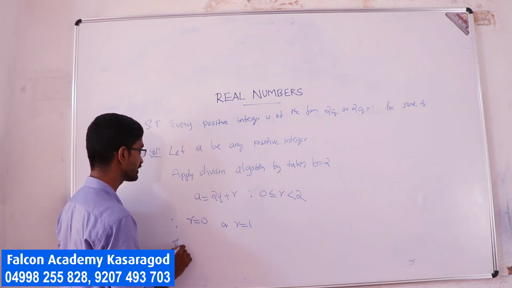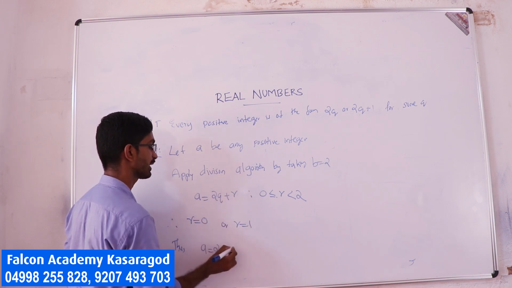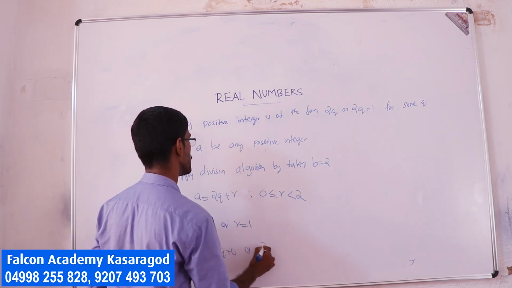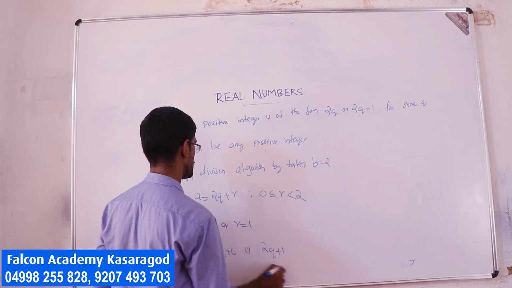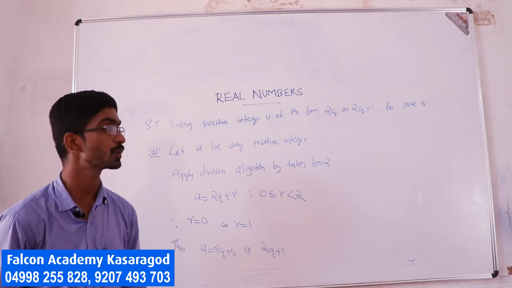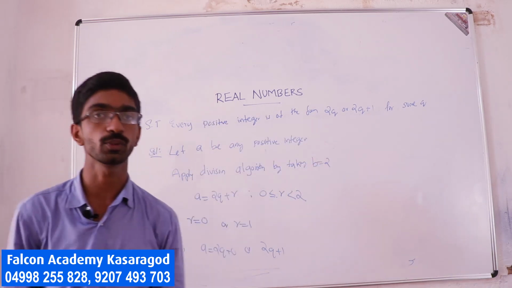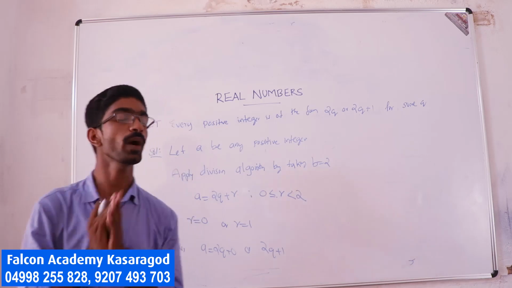Thus, I can write a is equal to 2q plus 0 or 2q plus 1. So a is either 2q or 2q plus 1. This shows that every positive integer is of the form either 2q or 2q plus 1.